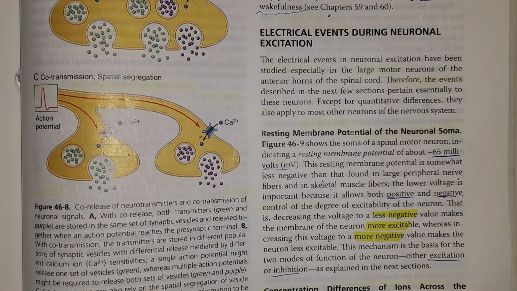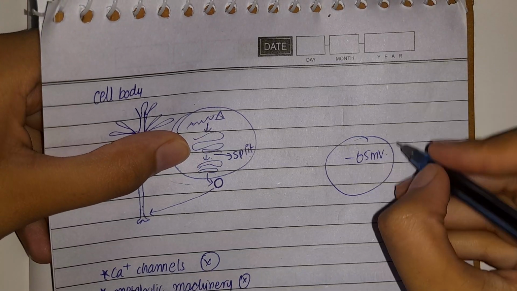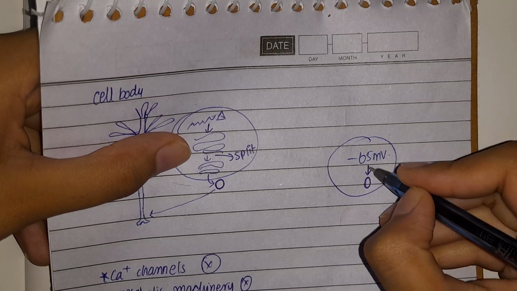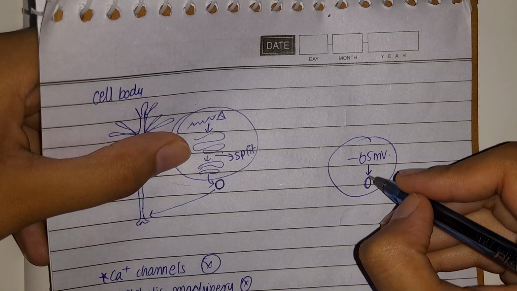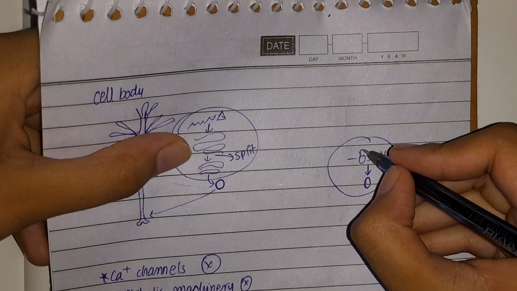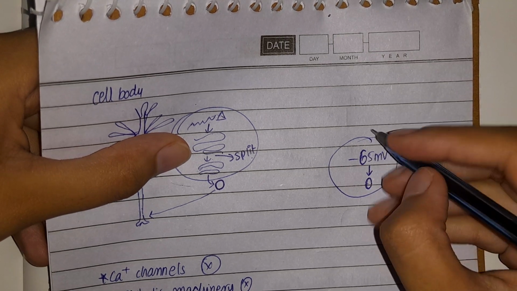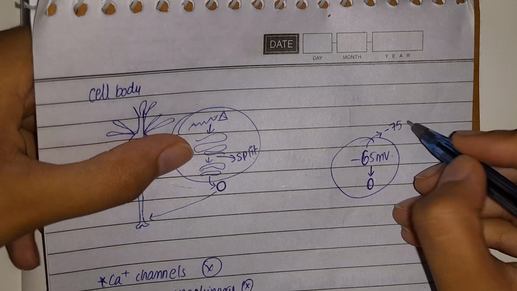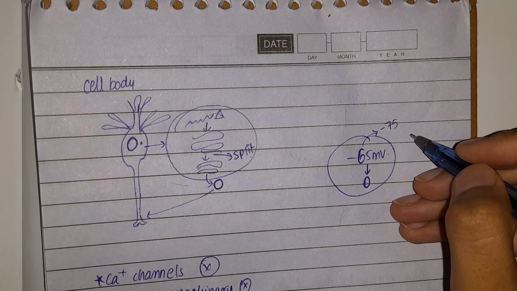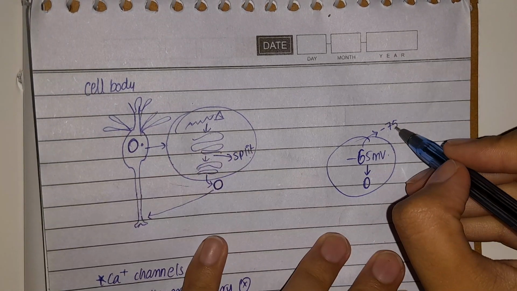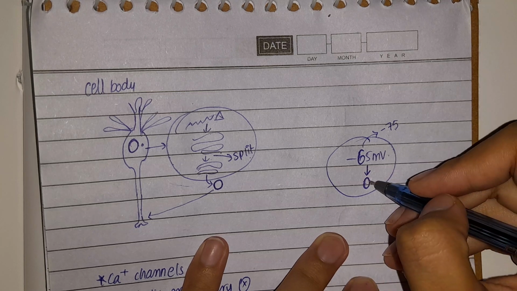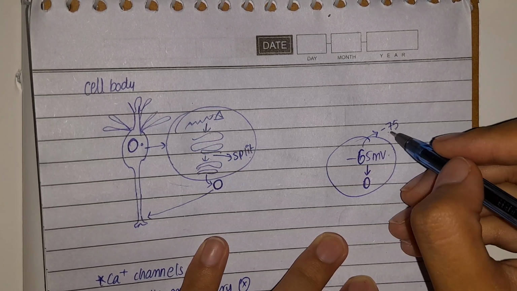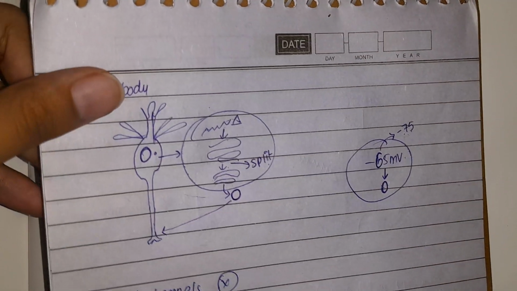One thing that you need to know is that whenever we make it towards zero or make it positive, it will be excited. But whenever we make it more negative, like less than minus 65, like minus 75, minus 85, what will happen in this situation? It will be less excitable. So positivity means more excitable and negativity means less excitable.